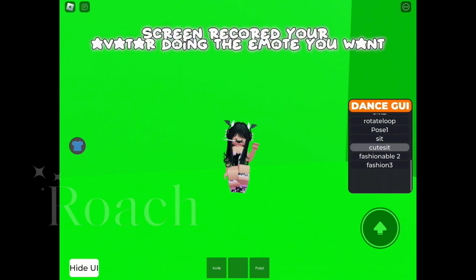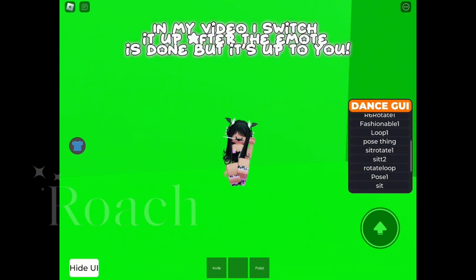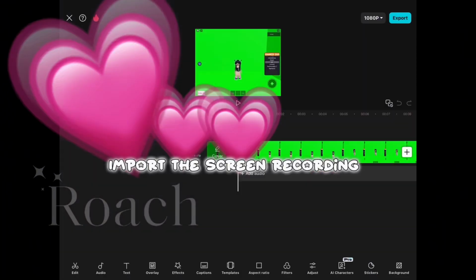Screen record your avatar doing the emote you want. In my video, I switched it up after the emote is done, but it's up to you. Screenshot this image. Import the screen recording.